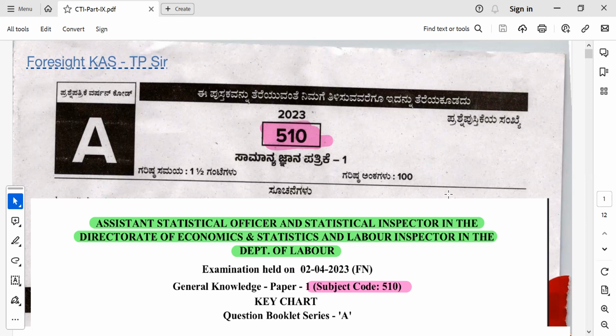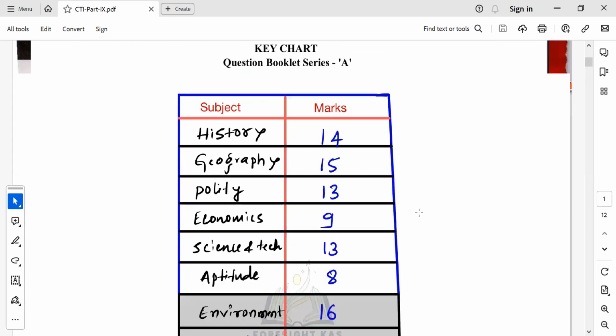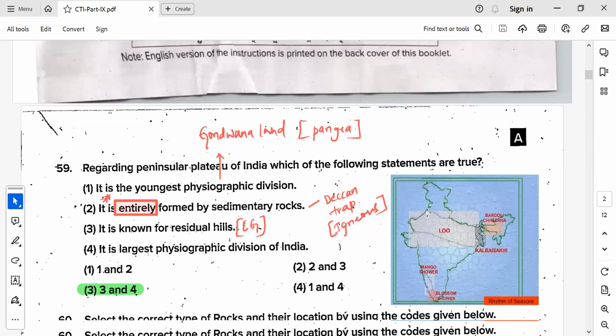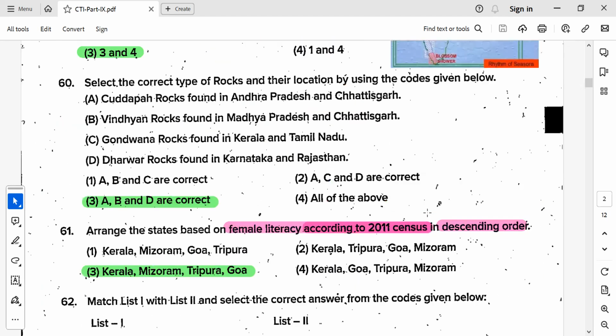As of now, you can see the weightage of the questions given with respect to different subjects: history, geography, polity. So this has been discussed earlier as well. Up to 60 questions we have seen, and the 60th question is very important.